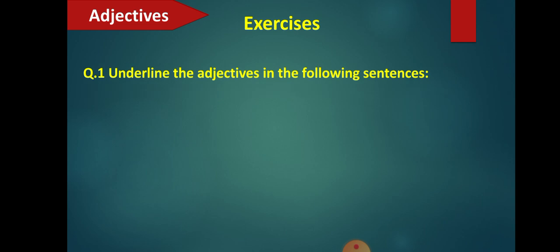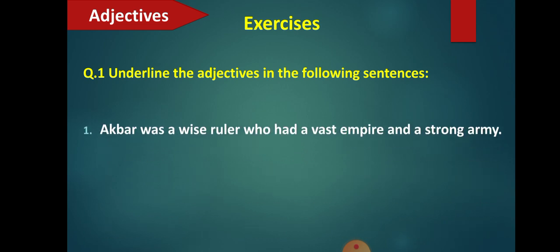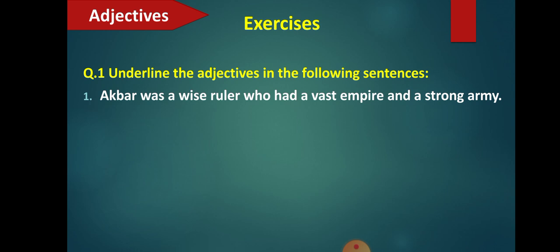Underline the adjectives in the following sentences. So here you just have to identify the adjectives and underline them. So let's see what are the different sentences. The first one, Akbar was a wise ruler who had a vast empire and a strong army. Now if you see over here, you will find that there are many adjectives as well as many nouns here. So first let us try to find out what are the different nouns. First noun is Akbar, next is ruler, third is empire, and fourth is army.